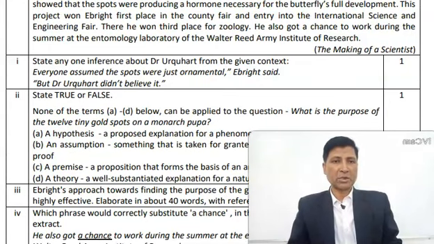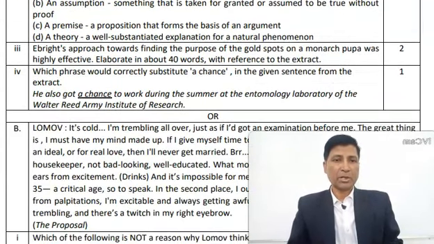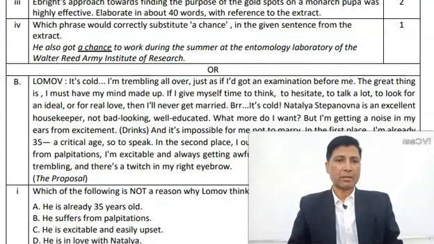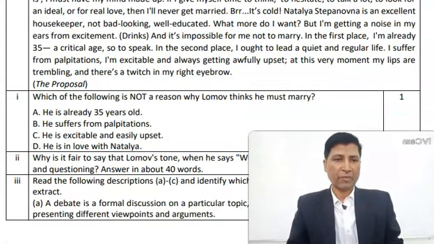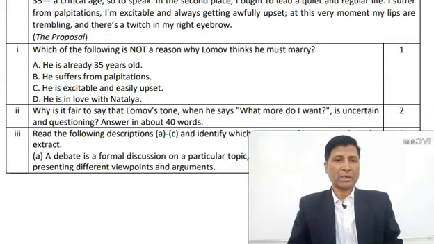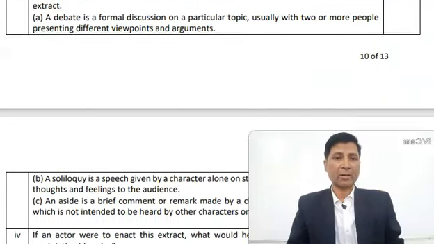First question is a straight one inference. Second is true and false. Third is which phrase, vocabulary based. And this question is from the proposal, Lomov. And here it is reason. Why is it fair to say that Lomov's tone? Then here A to C, identify which one correctly corresponds to the extract.